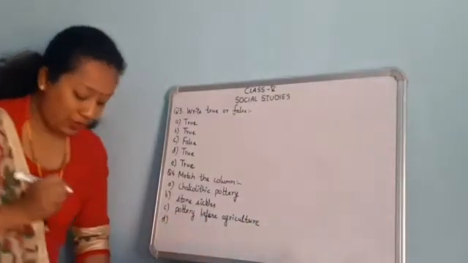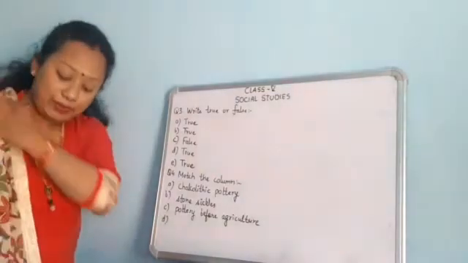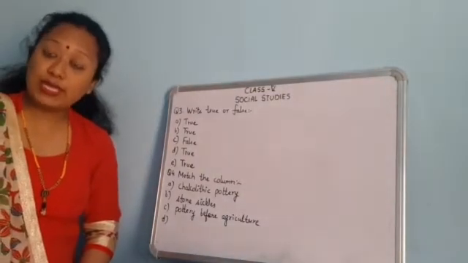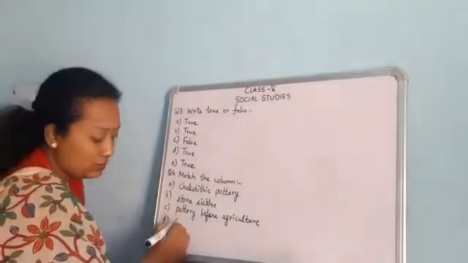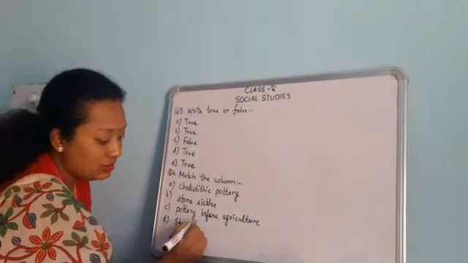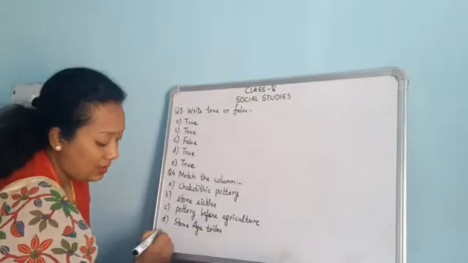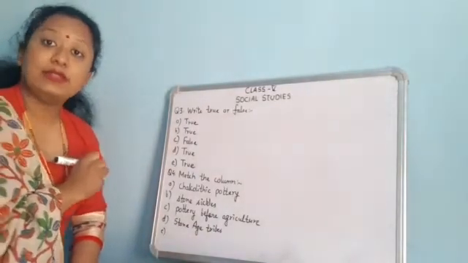Number D, Onge and Jarawa. Onge and Jarawa are Stone Age tribes. Yes, it is Stone Age tribes. Then the last number is E, Bhimbetka. Where is Bhimbetka? It is in Madhya Pradesh.